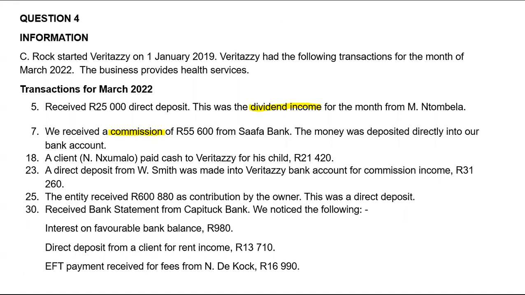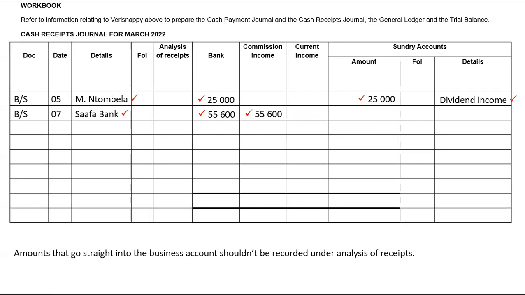On the 18th, the client N. Ngumalo paid cash to Veritas for his child, which is 21,420. So in this case, it'll go to the CRJ, but it won't go straight on the bank, and we cannot use bank statement as a source document. Instead, we will use a receipt. A receipt is what we issue. It's a duplicate receipt that we keep when we issue a receipt to a client. We issue a receipt to our client whenever we receive cash from them.